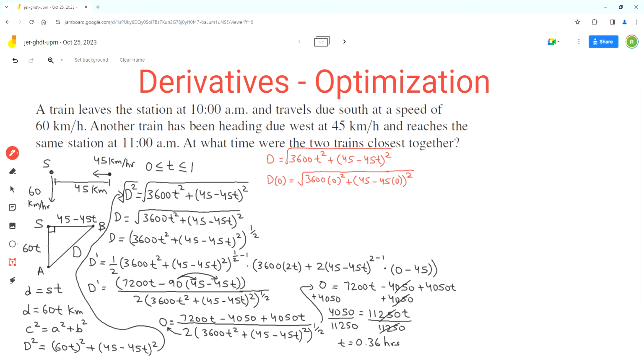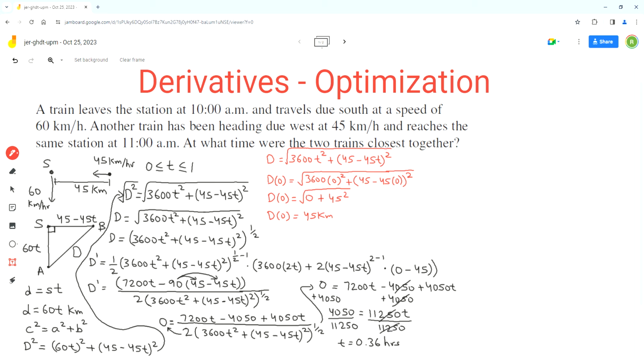Now 3600 times 0 squared will just be 0. So we get the square root of 0 plus 45 squared, which is equal to just 45 kilometers, because of the square and the square root. So that's the distance between the trains at t equals 0.